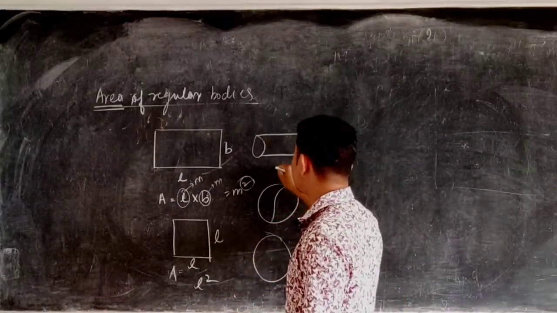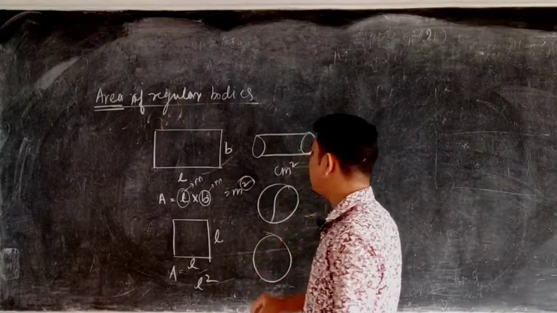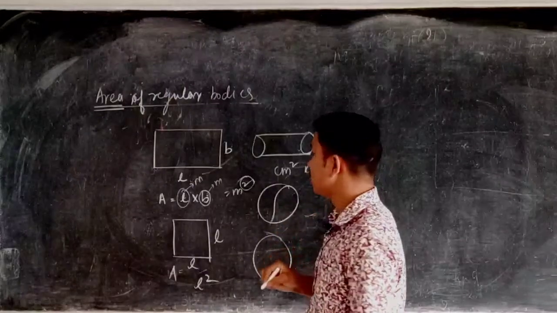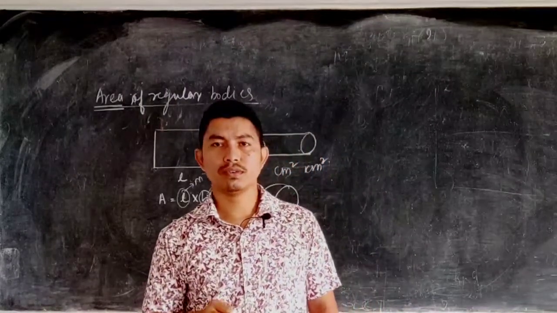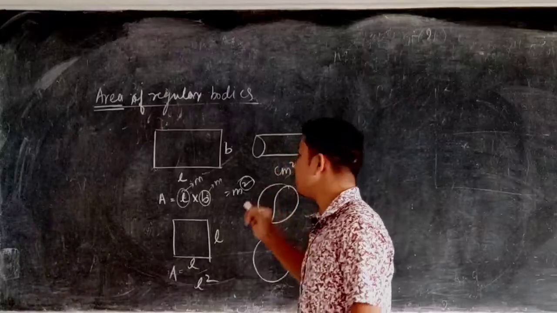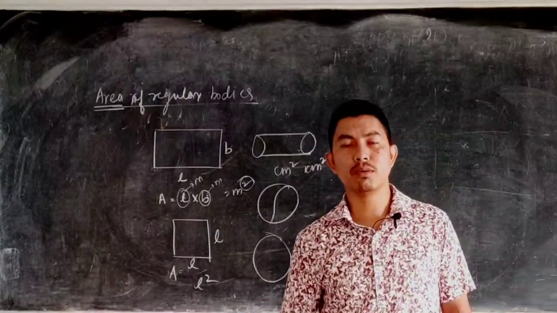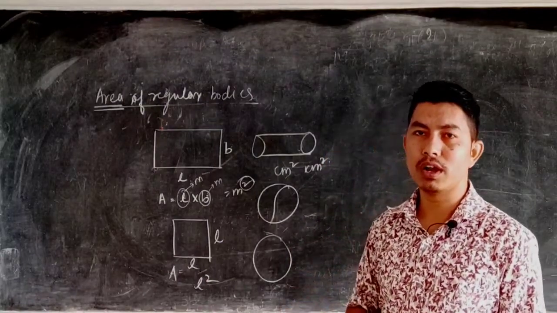If centimeter is multiplied, we get centimeter square. If kilometer and kilometer are multiplied, we get kilometer square. So the unit of area always comes with the power of 2. Also remember that to find the area of regular bodies, you need to know the formula.